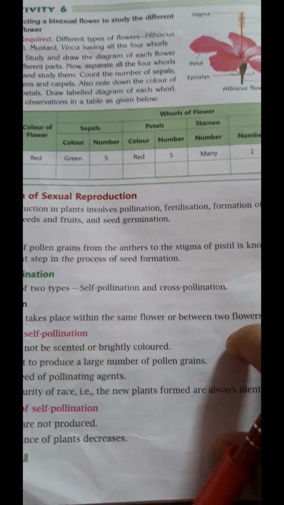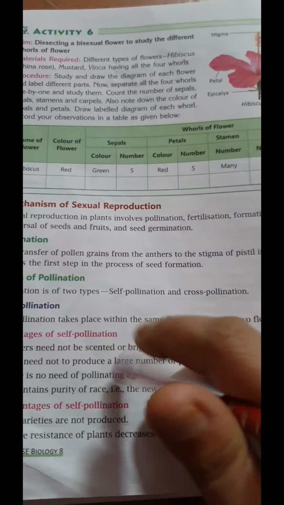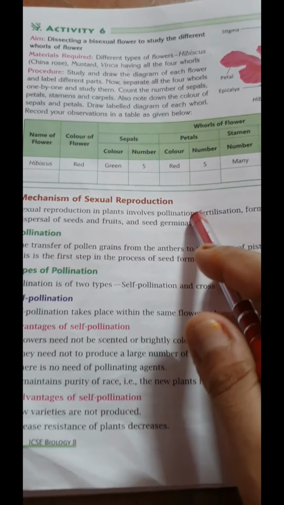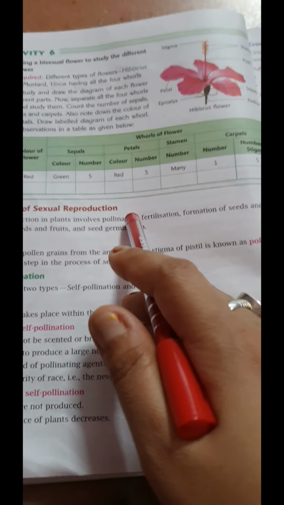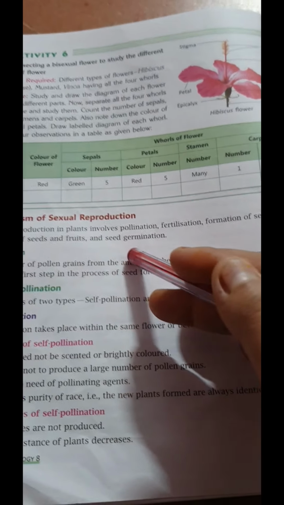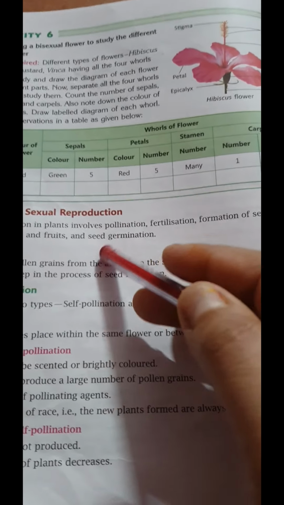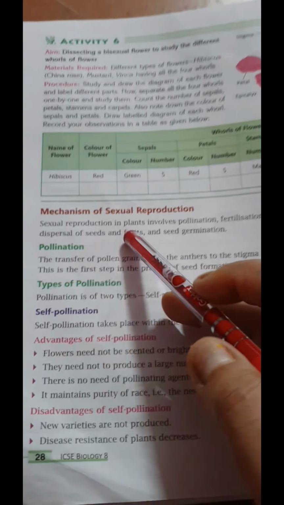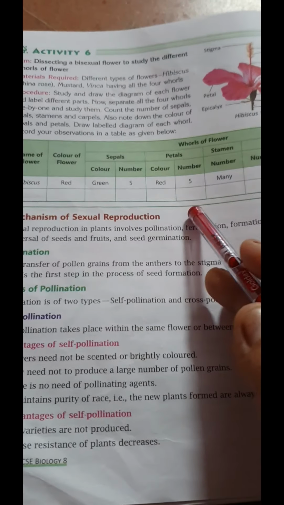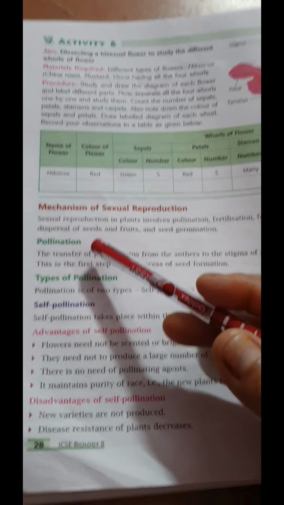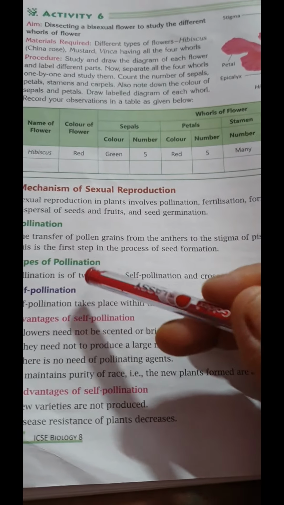So students, as we were continuing with the mechanism of sexual reproduction, we have to learn about the processes involved in it. They are pollination, fertilization, formation of seeds and fruits, dispersal of seeds and fruits, and seed germination. The first process that I had started was pollination.